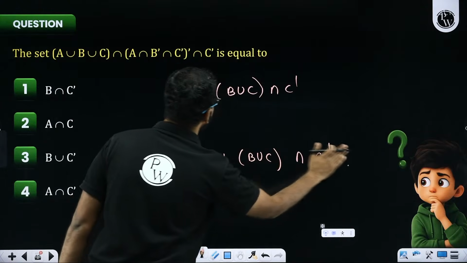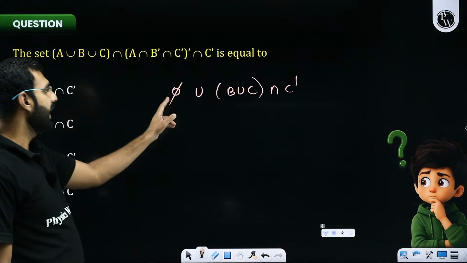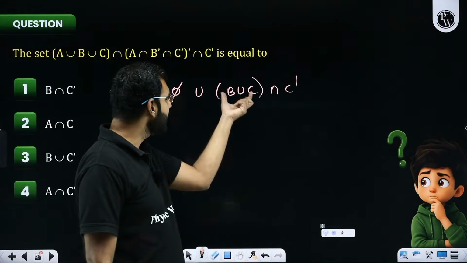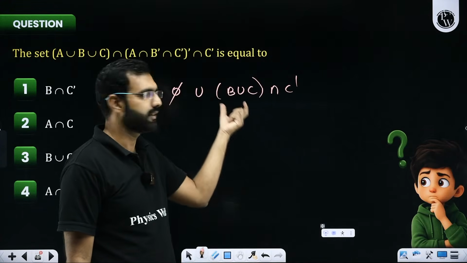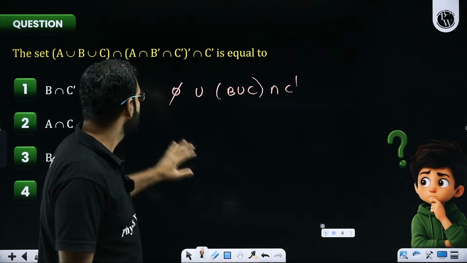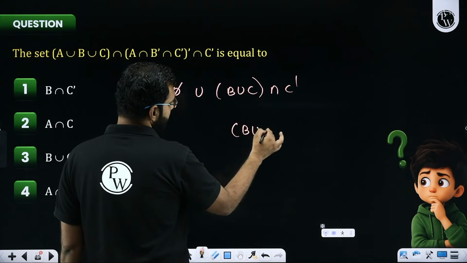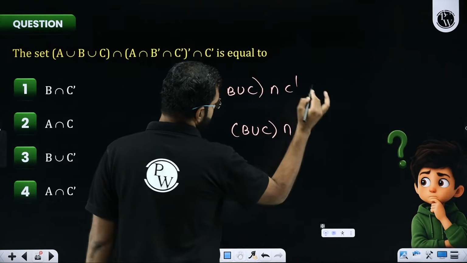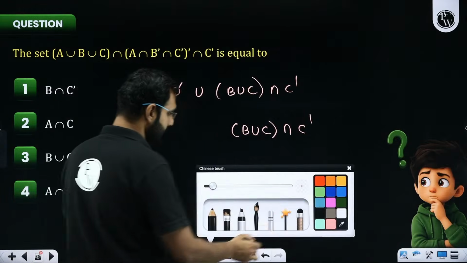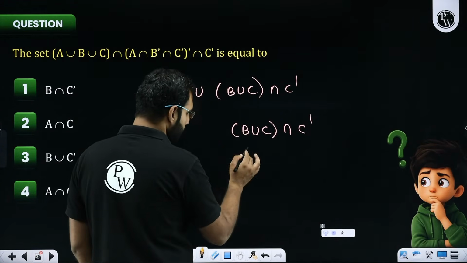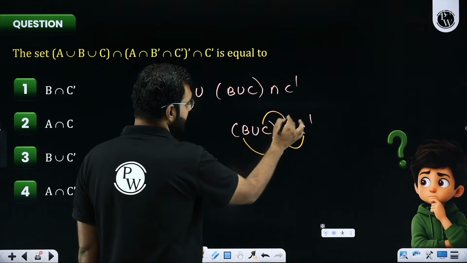Getting it, everyone? Yes or no? Now, phi union anything is that thing, because phi is nothing. So nothing when merged into something gives you that something only. So this phi will simply vanish. I'll be left with B union C whole intersection with C dash. So distributive property I'll apply. B intersection C dash union C intersection C dash.